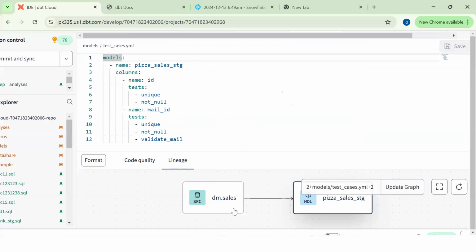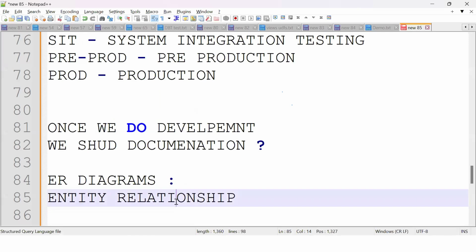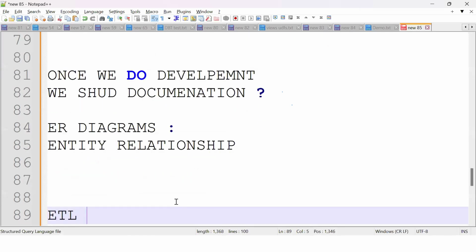It can be done easily with the help of these graphs. So the point here is that with the help of DBT, I can do the development activities, testing activities with the help of YMLs, deployment, documentation, and dependencies can be easily understood by DBT. So with the help of DBT, I will build ETL pipelines or ELT pipelines.